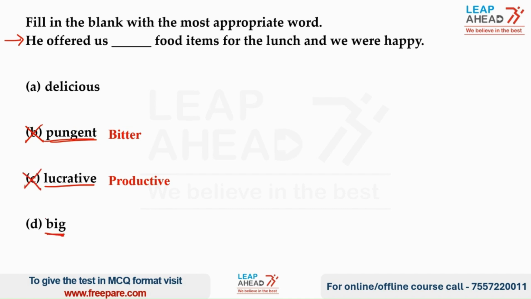Coming to option D, which is big. Now, big refers to something which is enormous or gigantic. So we can eliminate option D as well. Coming to option A, which is delicious. Now, since we're talking about food items and we know that the meaning of the word delicious is something which is delectable. So the correct answer is option A.